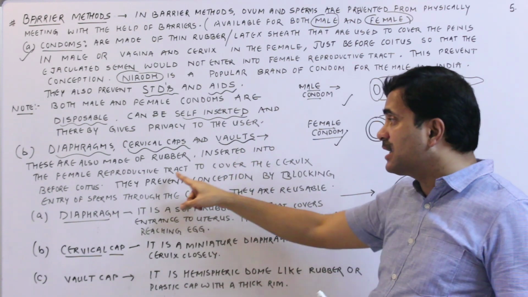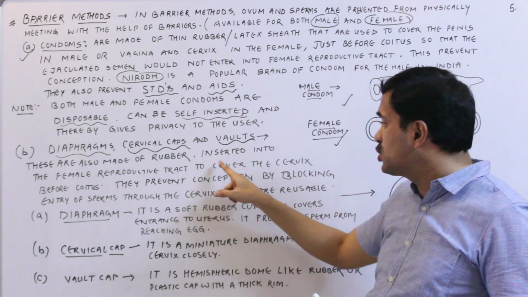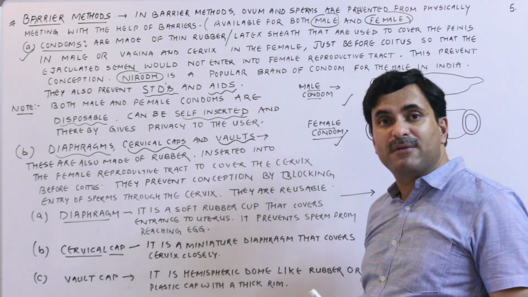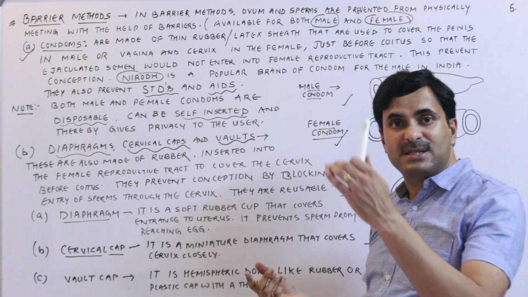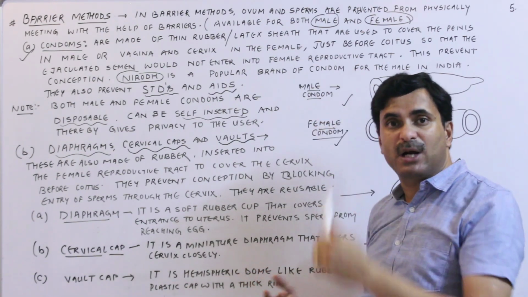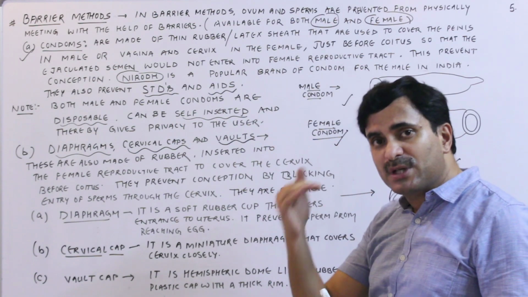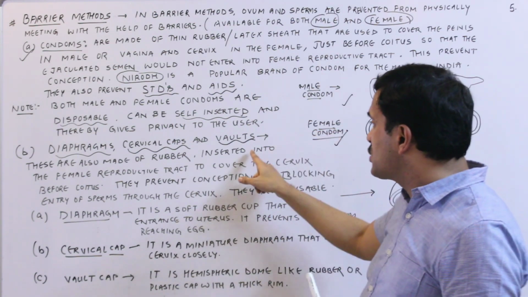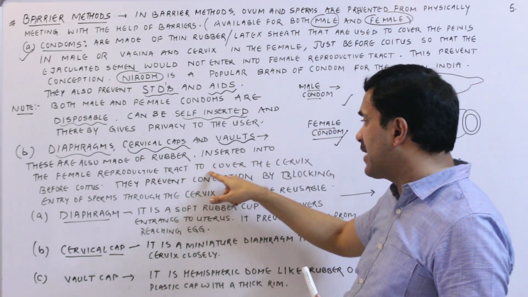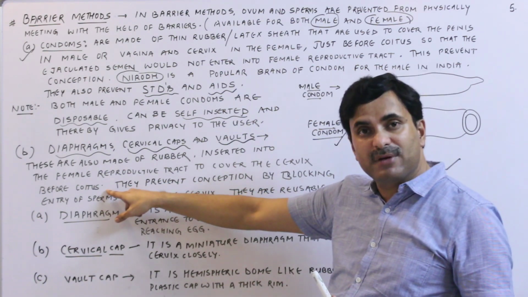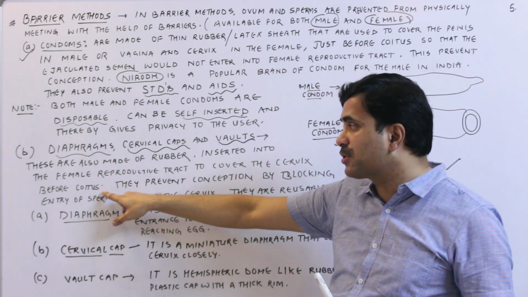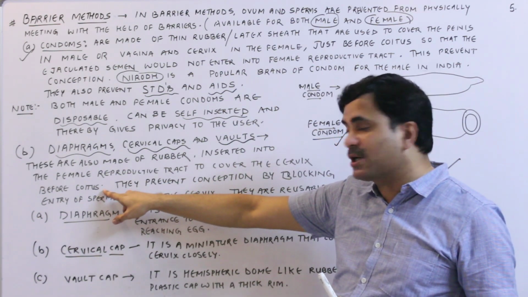It is actually inserted into the female reproductive tract to cover the cervix, and the cervix is the lowermost part of the uterus, found just near the vagina. So they are inserted to cover the cervix before coitus.